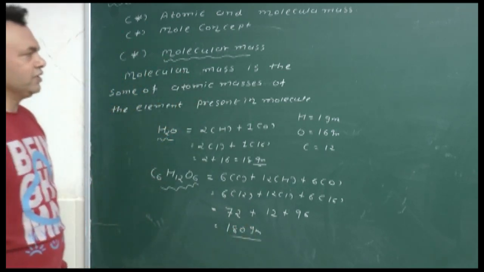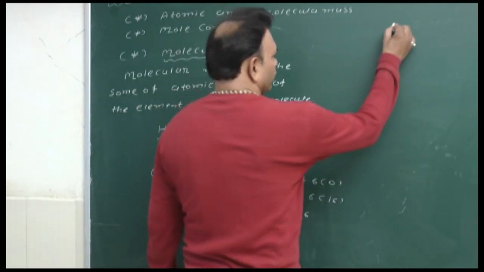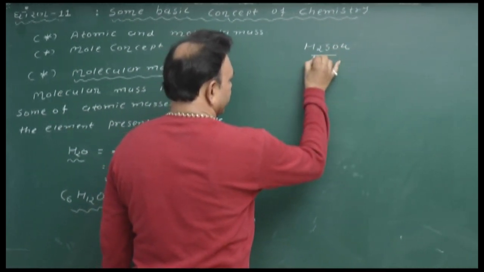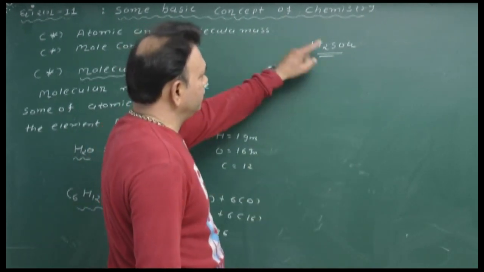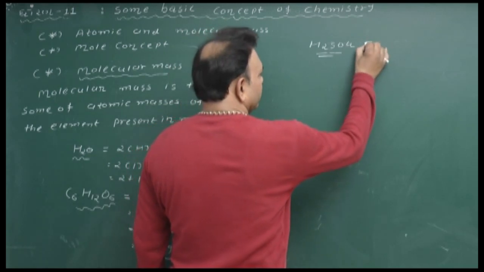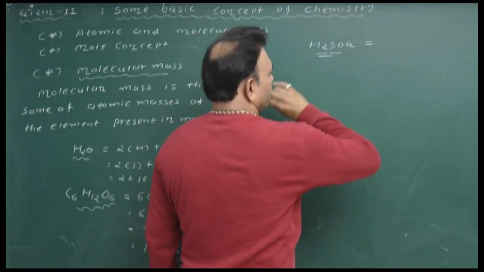Same as we just counting the mass of H2SO4. So we know the formula of H2SO4. H2SO4 having 2 hydrogen, 1 sulfur and 4 oxygen. Same as I just counting the mass of H2SO4.